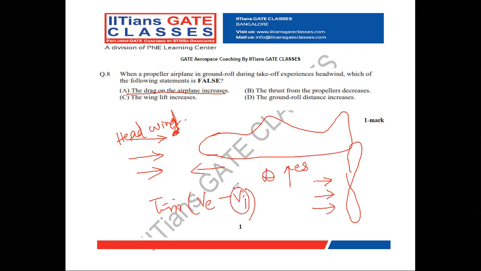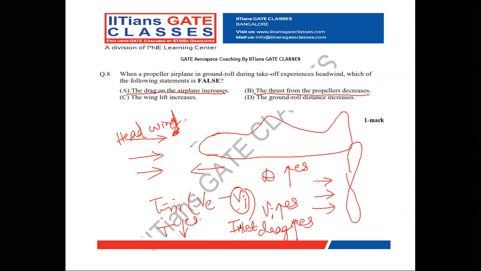That means VI increases due to headwind, due to which the inlet drag on the propeller increases, where mass flow rate into VI is the inlet drag. So inlet drag on the propeller increases. The exit velocity depends upon other parameters, such as temperature. So what happens is the inlet velocity got increased due to headwind, thereby inlet drag got increased, thereby thrust of the propeller decreases. So this statement is also true.